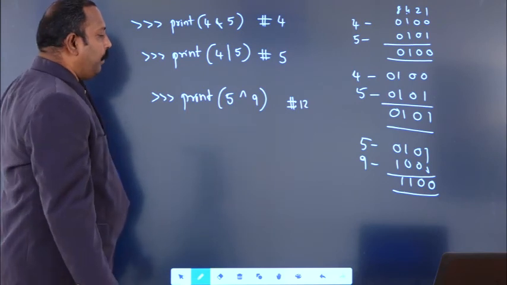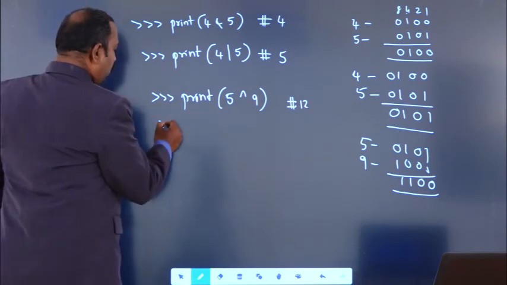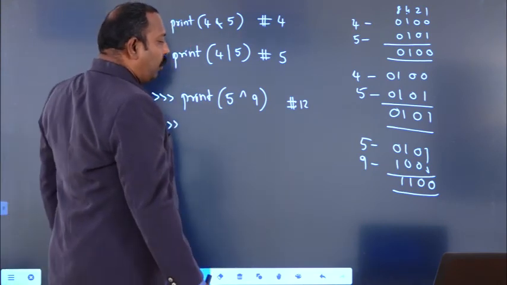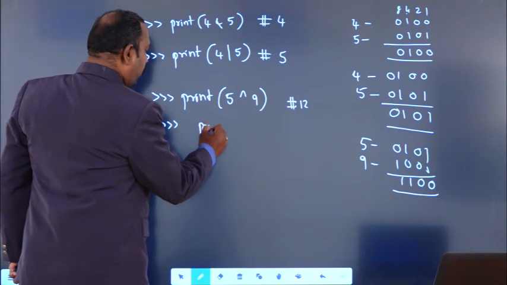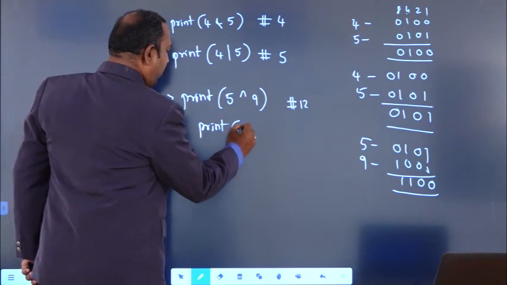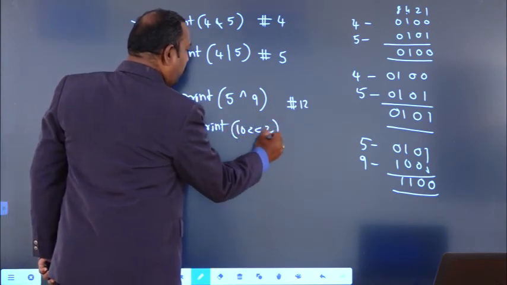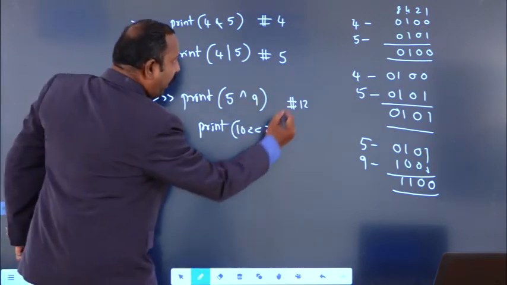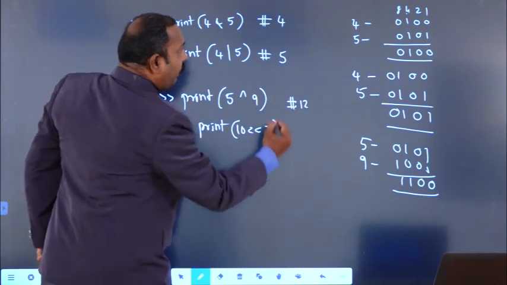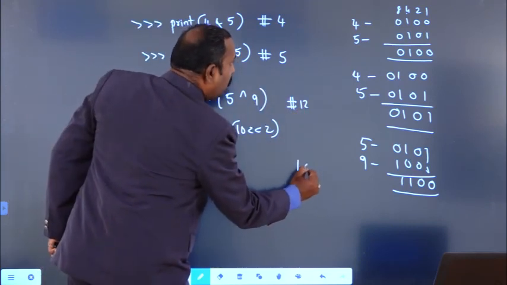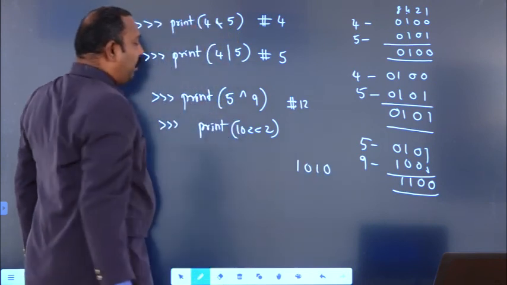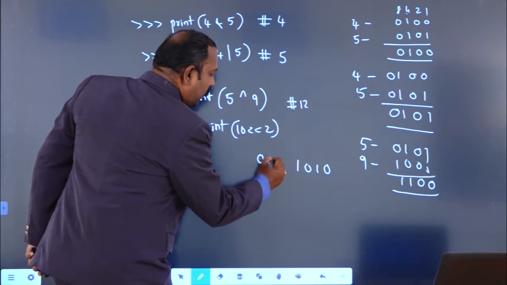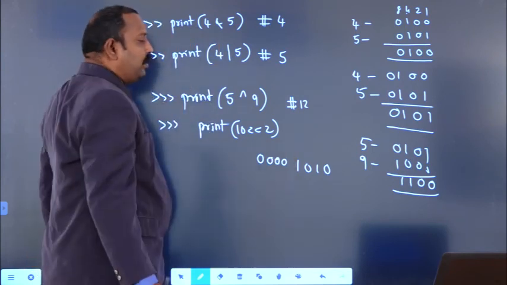And the next one is the left shift operator. So print 10 left shift 2. That means we have to take 10. What is the binary value of 10? 1 0 1 0. This is nothing but the binary representation of 10. Suppose you are considering 8 bits, then the remaining 4 will be considered as 0.